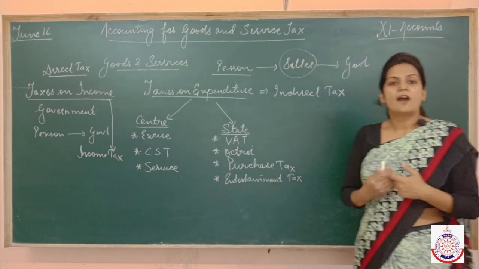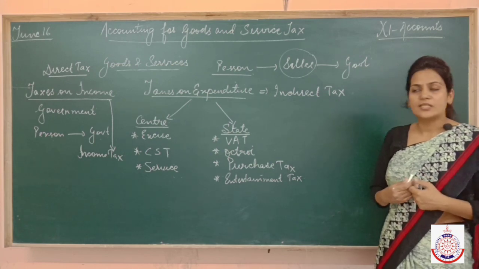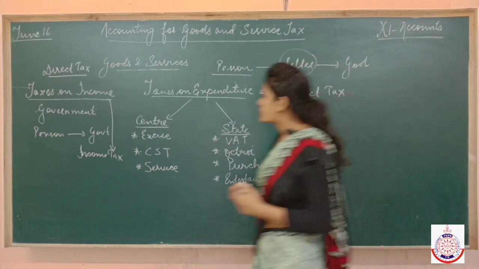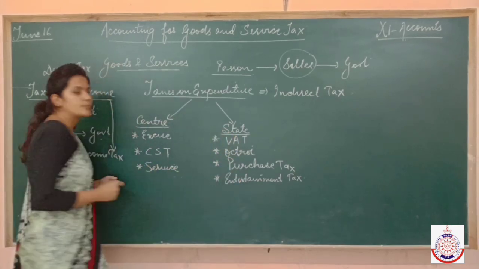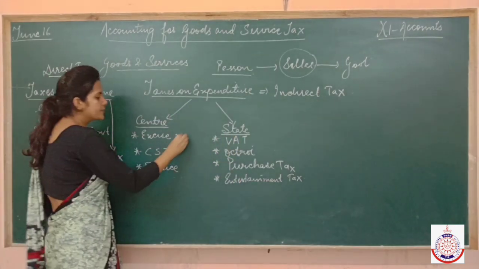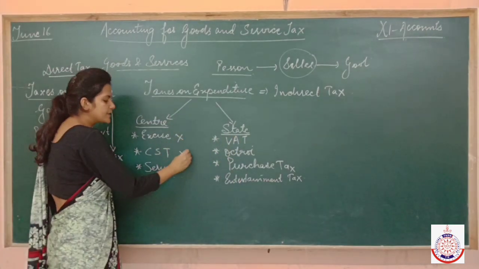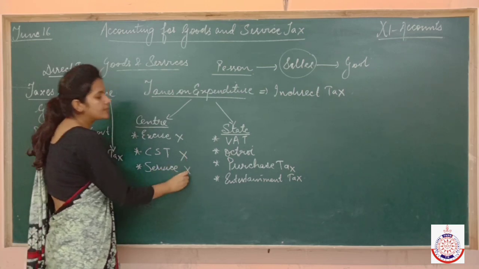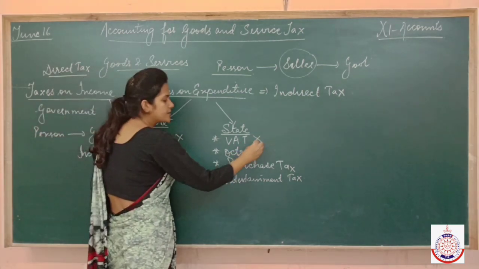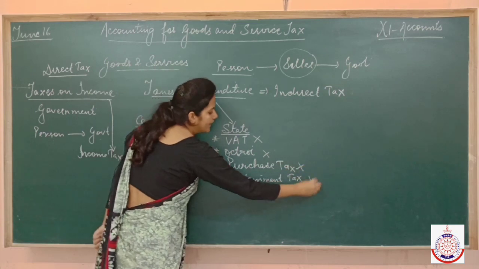That's why after 1st July 2017, what happened? We subsumed all these taxes. Subsumed means that now excise duty is no longer used, CST is not charged, service tax doesn't exist, VAT doesn't exist, octroi, purchase and entertainment tax don't exist.